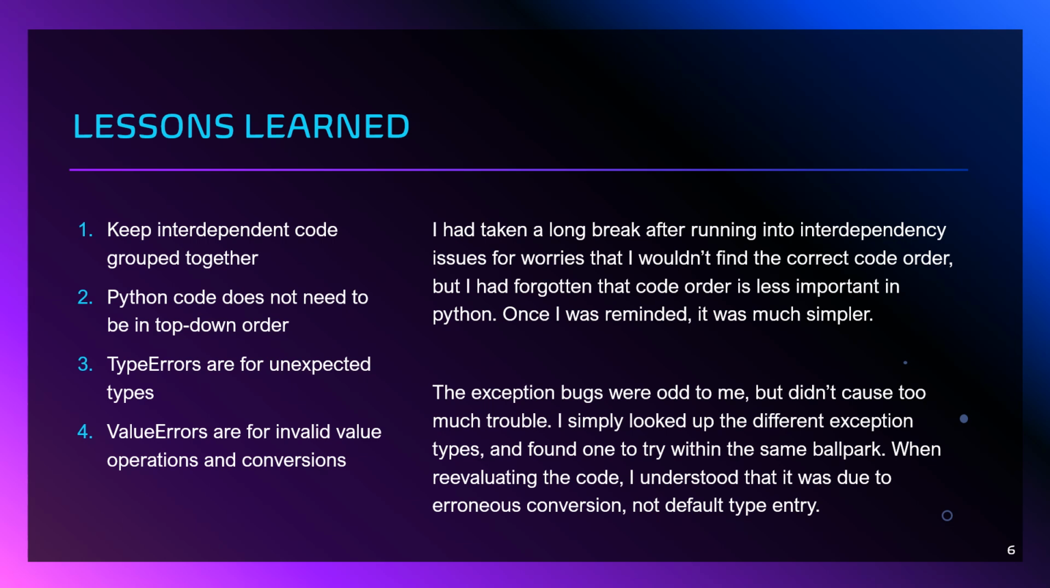The next lessons were that type error is for unexpected types in a type assignment, while value error is for unexpected values during operation. This didn't cause too much trouble, but it did confuse me for a time. I was able to look at the different exception types, and I was able to find one similar to what I was using and just attempt that. And when that worked, I re-examined the code and was able to work out why it worked.